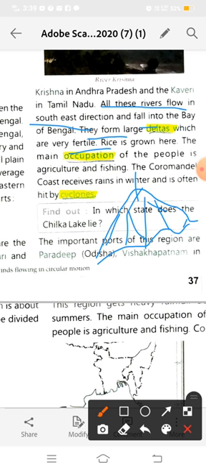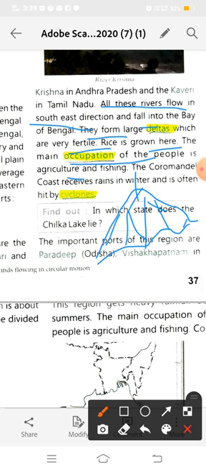So these four rivers, Mahanadi, Godavari, Krishna and Kaveri, make delta regions which are very fertile, and the Krishna river makes the southernmost delta in India. The main occupation of the people is agriculture and fishing. Fishing, because water resources are here.